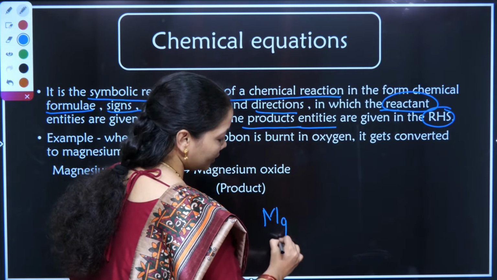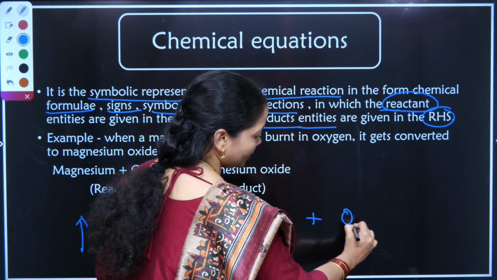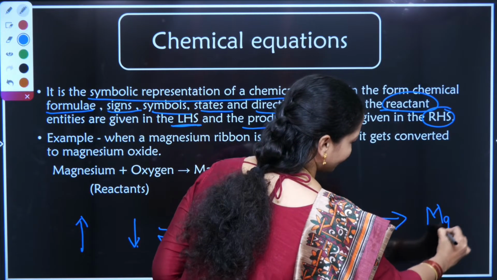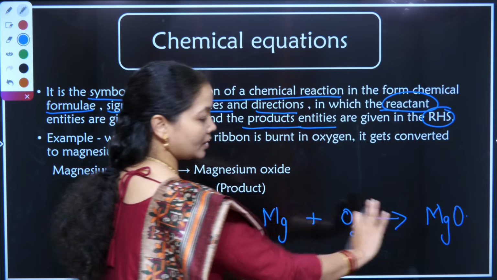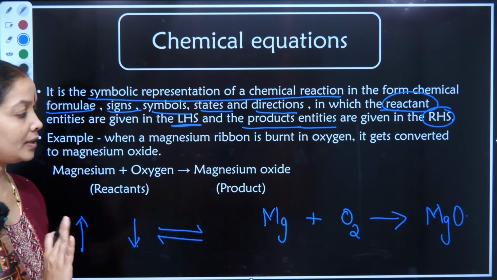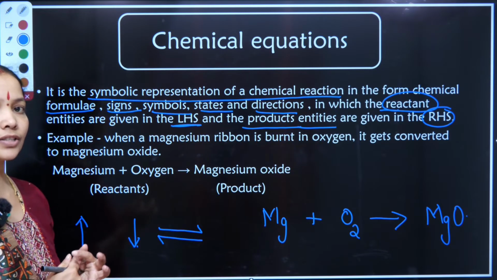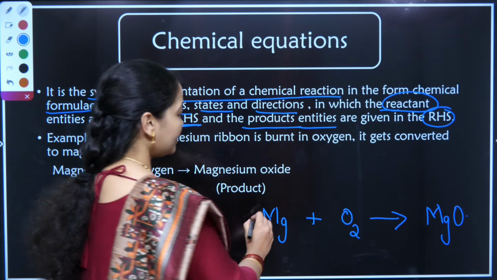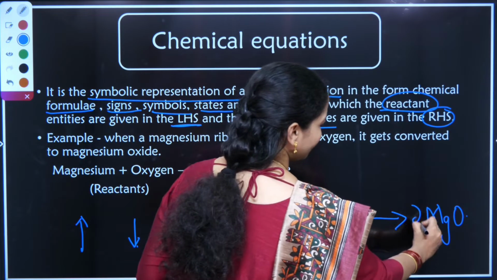Magnesium Mg combining with oxygen gives magnesium oxide MgO. This equation is not balanced. I have to teach you all how to balance the chemical reaction. In the further part of the video, you will be learning about it. As of now, this gives me 2Mg and 2MgO.